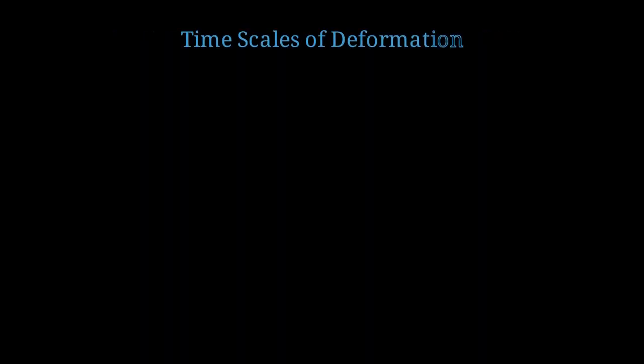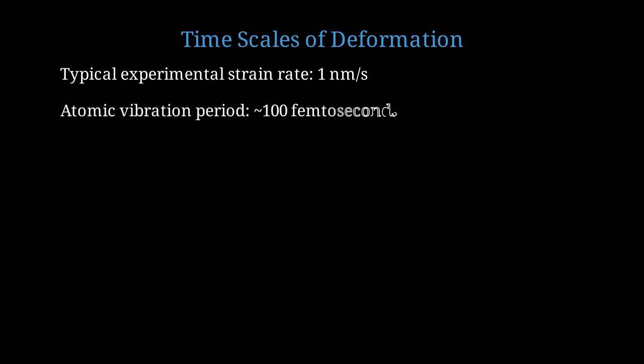Let's think about the timescales involved in these deformation processes. In typical experiments, the strain rate is about 1 nanometer per second. For a 5 nanometer contact, this means a deformation rate of about 20% per second. Meanwhile, atoms vibrate with a period of about 100 femtoseconds. That's 10 to the 13 vibrations per second.